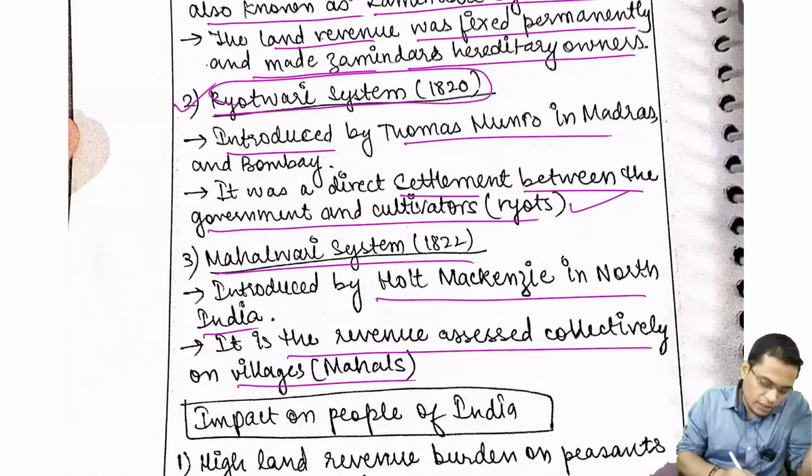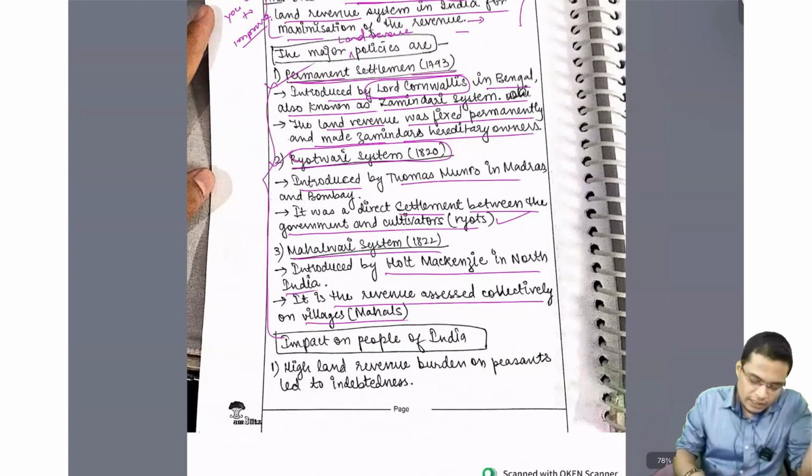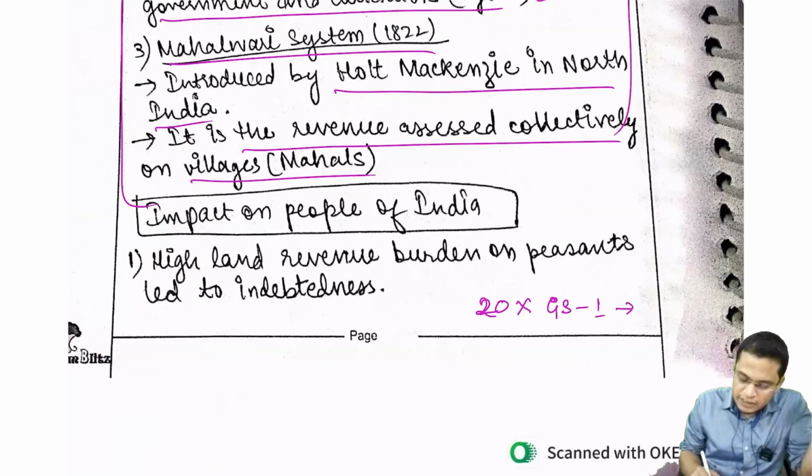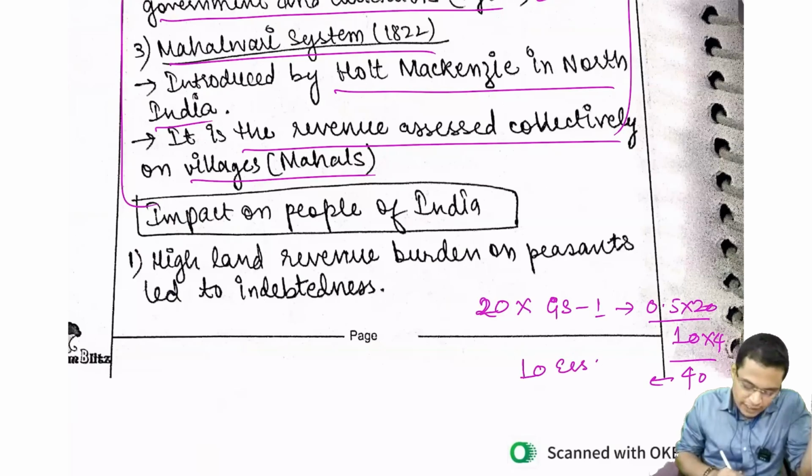Good point, but थोड़ा सा देखो, मैंने ऑलरेडी आपको बताया था there are 20 questions in each GS paper, ना. 20 questions in each GS paper, GS 1 से लेके. If in each and every question you are scoring 0.5 into 20, so you will get 10 marks, and 10 marks into 4 papers is 40 marks, and if you are adding 10 more marks in essay, so you are getting 50 marks extra as compared to your competitor.